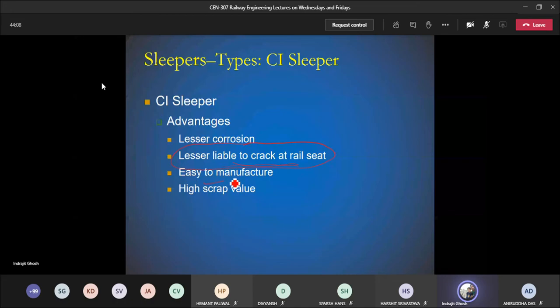When the service life is gone, in the case of cast iron slipper, again the service life is 40 to 50 years. People were saying that manufacturing is easy, and at the end of 40 to 50 years I am getting higher scrap value than the steel trough slipper. So it was a competitor to steel trough slipper. But there are several disadvantages as well. First, gauge maintenance was quite difficult. I will show you the reason, but based upon the understanding so far, you can infer that the kind of fastening that we use is not really great.